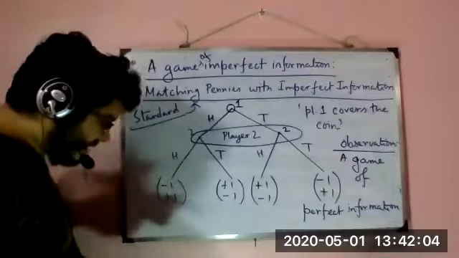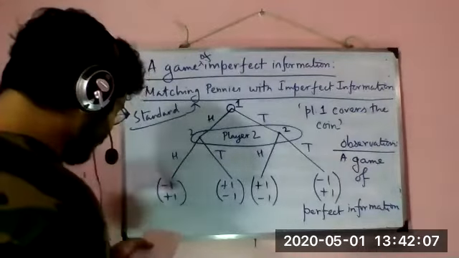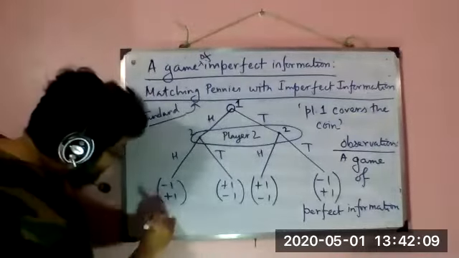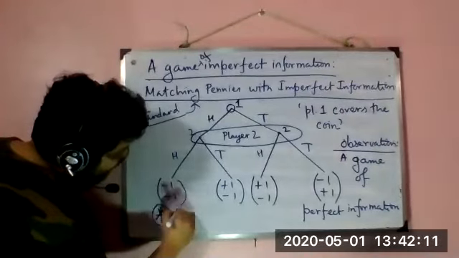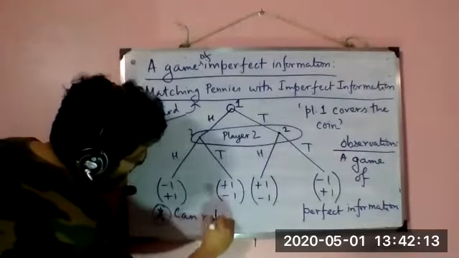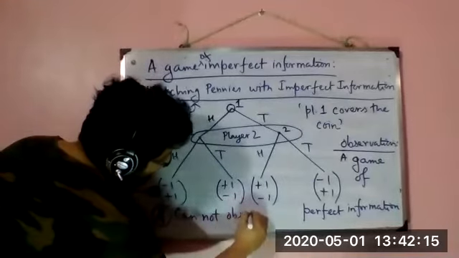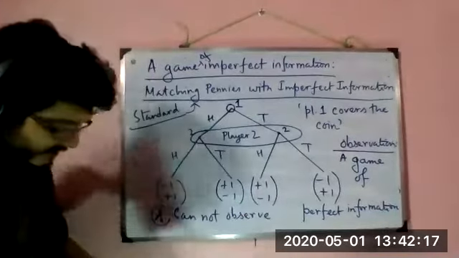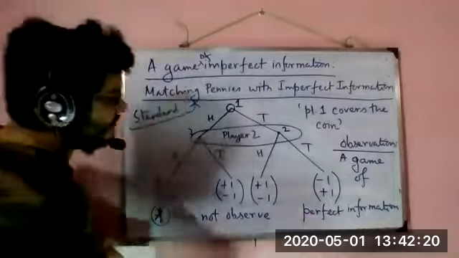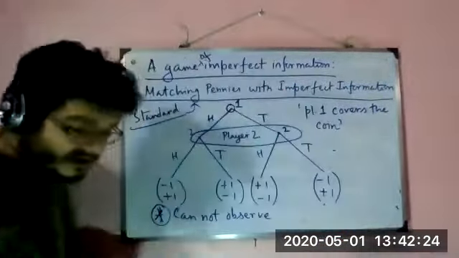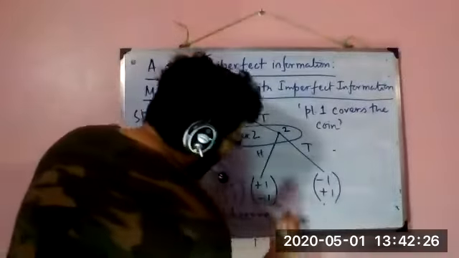So what is the important condition here? The important condition is cannot observe. So if player 2 cannot observe, then timing becomes irrelevant, right?